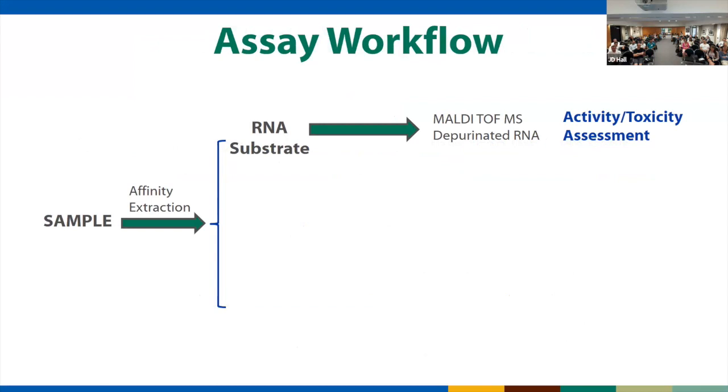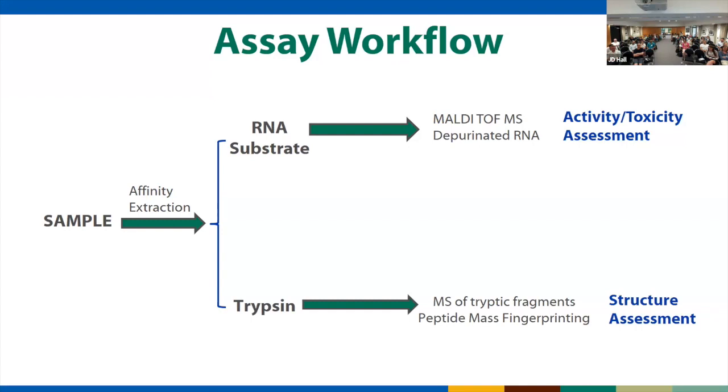So the assay works like this. We have our sample. We do our affinity extraction with those magnetic beads. We add in our RNA substrate. We let that react for a little bit, and then we take that substrate out to the mass spec. That gives us our activity or our toxicity assessment. If we get a hit, if it's positive, it's active, we have something there, we want to go back and take a closer look at it. We go back then not to the sample, but to those magnetic beads, the toxins on those magnetic beads. We digest them with trypsin, and we do mass spec of the tryptic fragments.